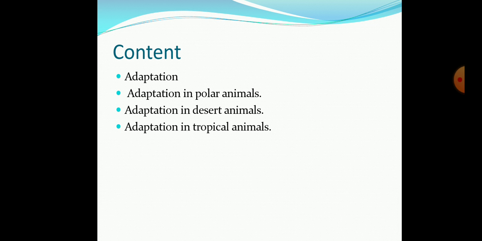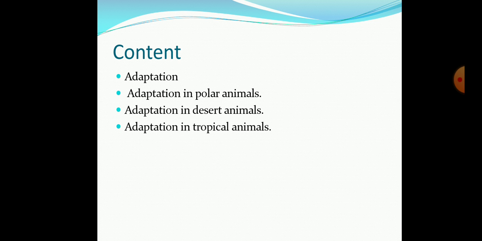Then you will learn the adaptation in the polar animals, particularly the penguin and the polar bear. The second is the adaptation in desert animals. Desert animals also acquire some characters which are very necessary for their growth and survival in the very harsh condition of the desert. We are going to learn about the camel, and how the camel survives easily in the desert area.